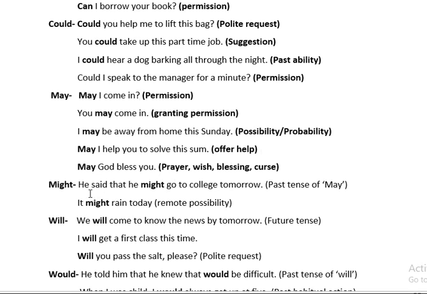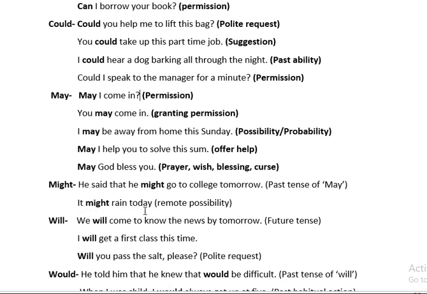Now children, might. He said that he might go to college tomorrow. Now here might is used as past tense of may. If you see this sentence carefully, you come to know that it is what? Indirect speech. So we all know the rule of indirect speech. In indirect speech, what happened? The modal auxiliary changes. May changes to might, shall changes to should, can changes to could. So here again, it is past tense of may in indirect speech.